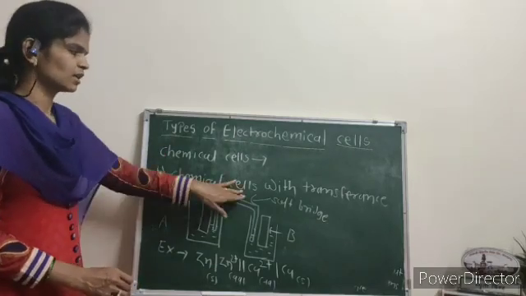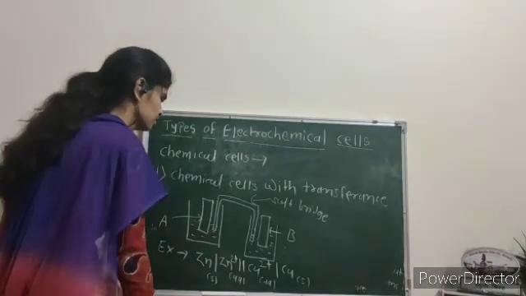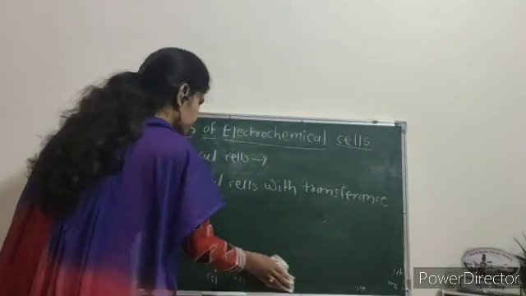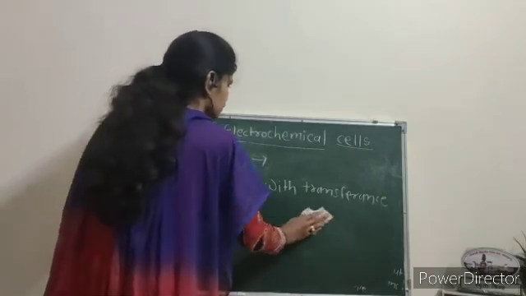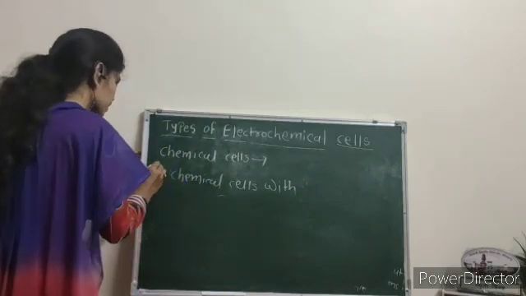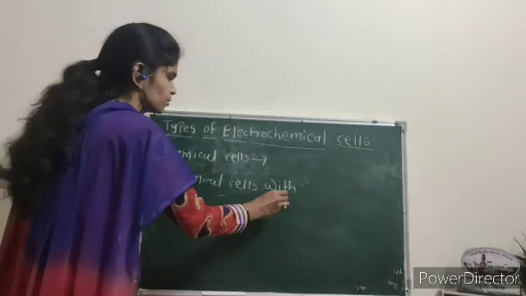The next type is chemical cell without transference.